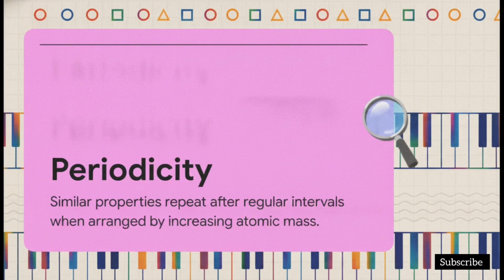Let's translate that scientific jargon a bit, right? Periodicity simply means that when you line up the elements from lightest to heaviest, you start seeing the exact same chemical behaviors repeating over and over again. It's kind of like the keys on a piano. As you move up the keyboard, the pitch gets higher, but the actual notes, A, B, C, they repeat at regular intervals. That's periodicity in a nutshell.